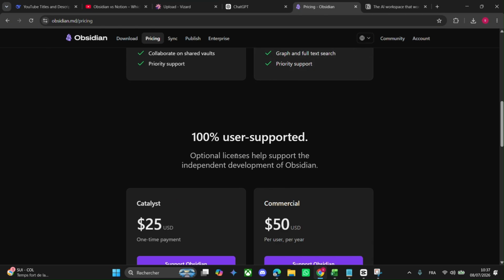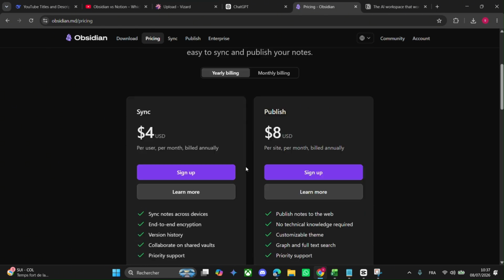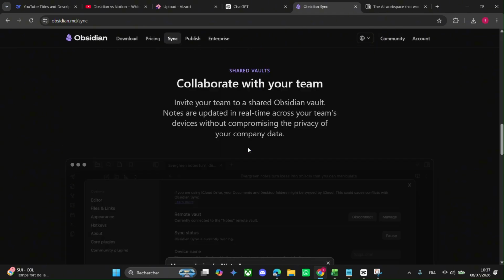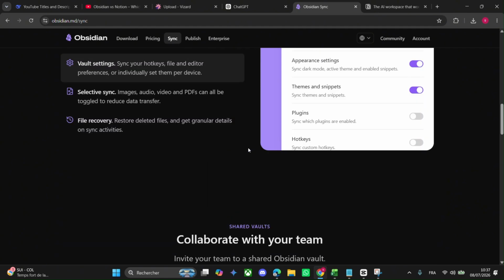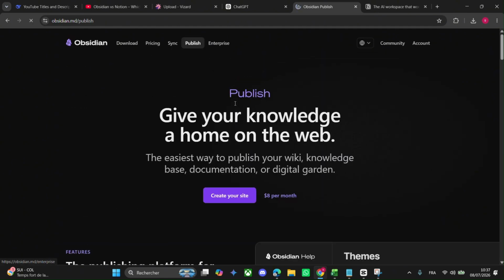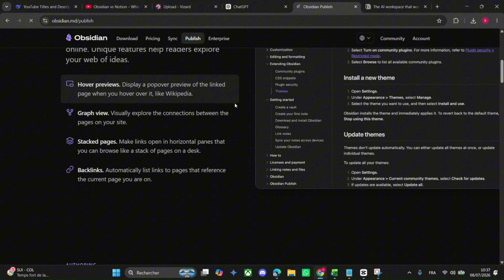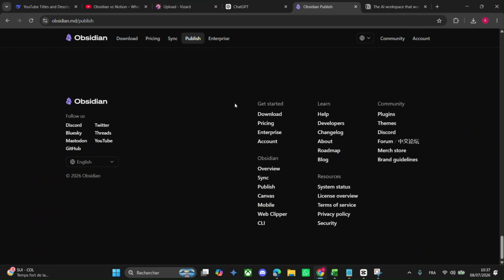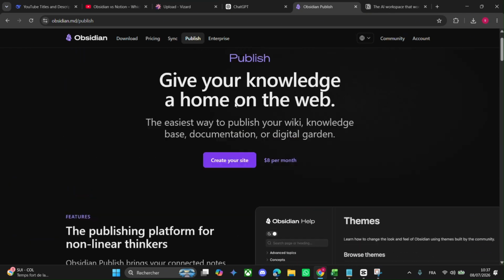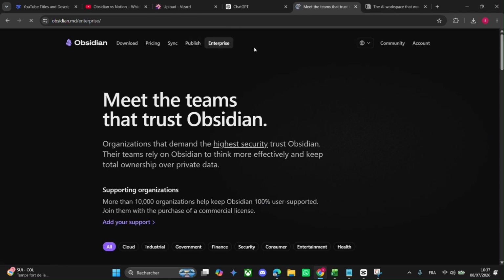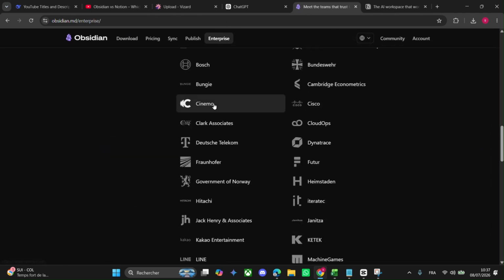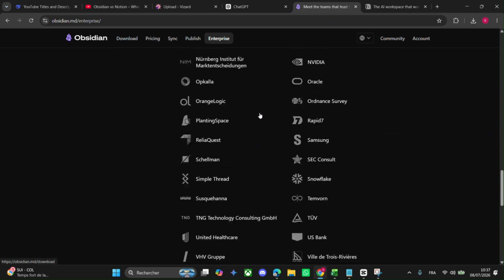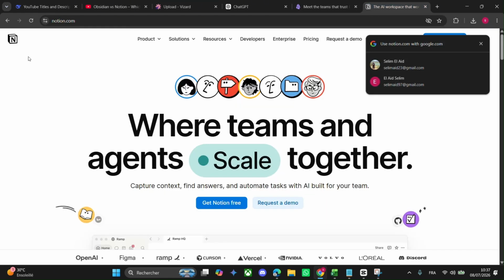Now let's talk about ease of use. Obsidian can feel a bit touchy at first. It uses something called Markdown, a simple coding language to format notes. If you're not used to it, it might take a day or two to get comfy, but once you do, it's smooth sailing. On the other hand, Notion's drag-and-drop interface is a breeze. You can add text, images, or tables with a few clicks. It's beginner-friendly, and the clean design makes it fun to use right away.